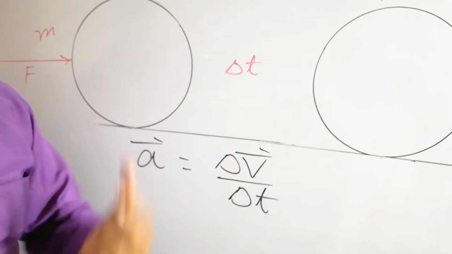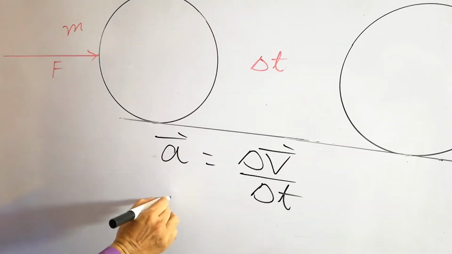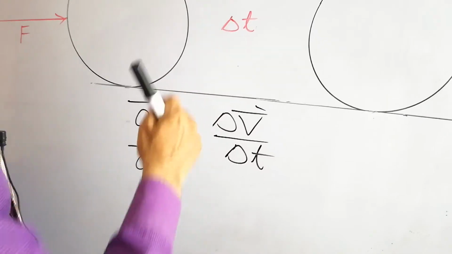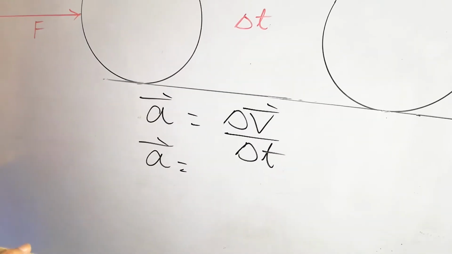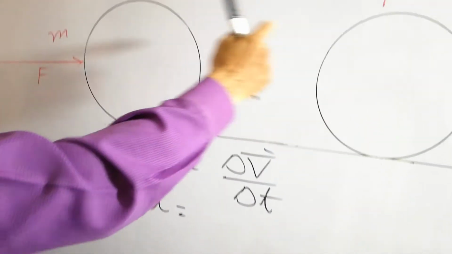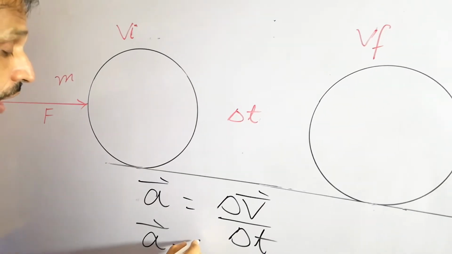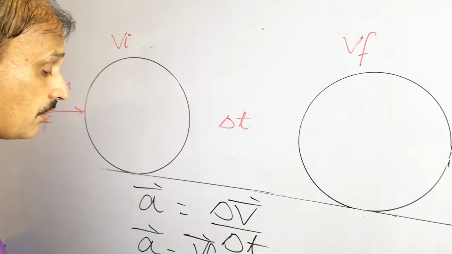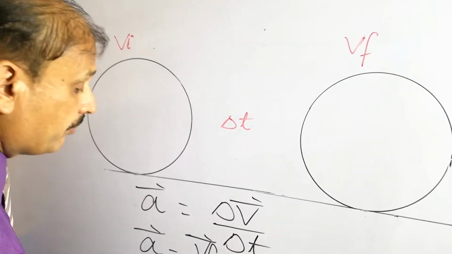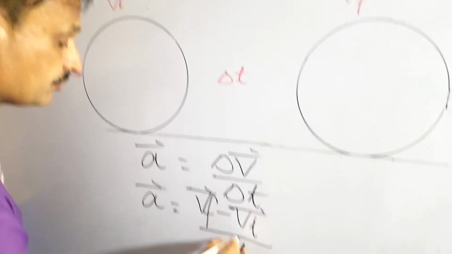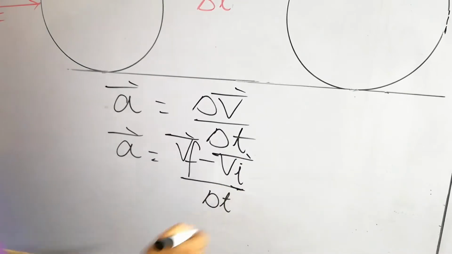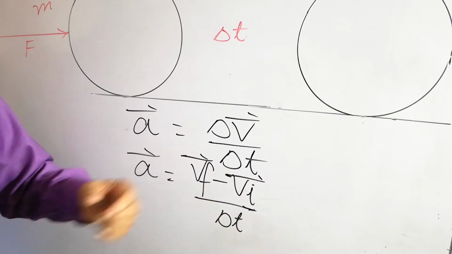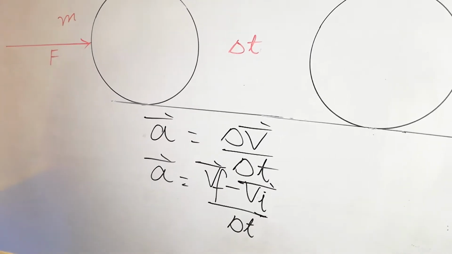There is a change in velocity, and we get it by subtracting the initial velocity from the final velocity, so Vf minus Vi, divided by delta t. So that is the acceleration: a is equal to Vf minus Vi over delta t.